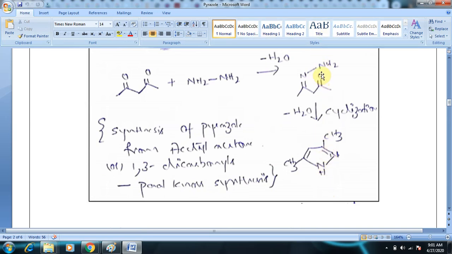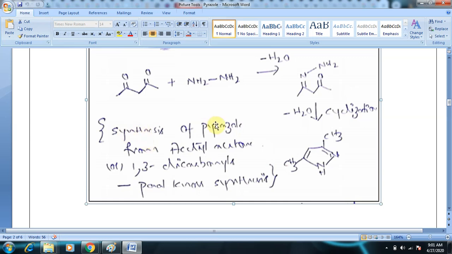Then this will become one, 2, 3, 4, 5. A 5-membered ring with 2 nitrogen atoms is formed, and intramolecular shifting of hydrogen atoms will take place to give pyrazole, and it is dimethylated at positions 3 and 5. The numbering starts here. 1, the second nitrogen gets position 2, 3, 4, 5. At the third and fifth positions you have a methyl group. So this is 3,5 dimethyl pyrazole.